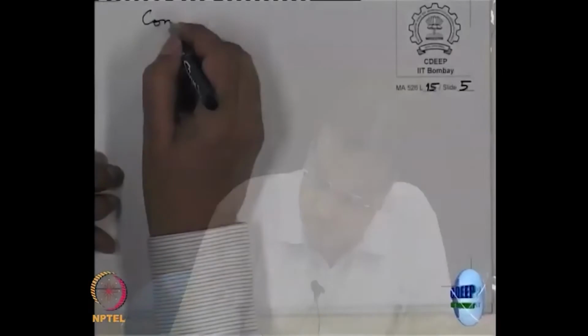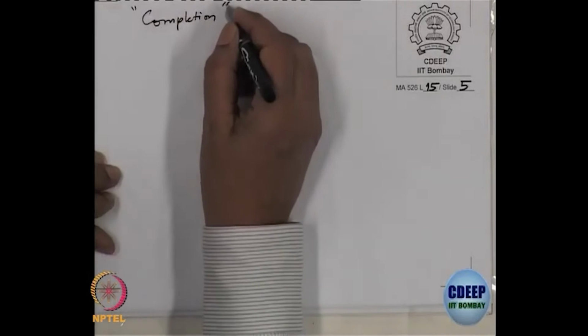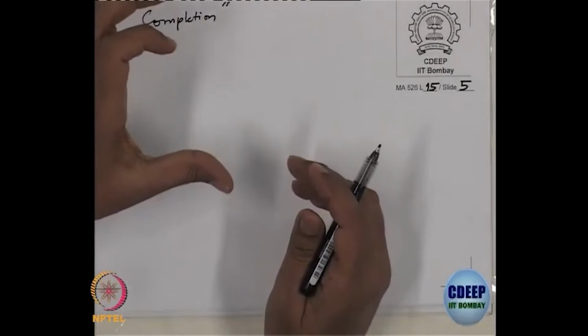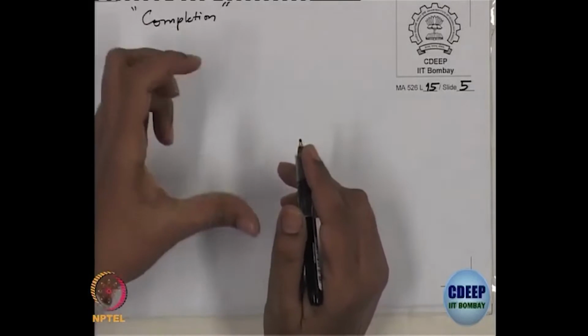So, for that we will study the concept of completion, but I will not come to this now. This completion is like a more powerful magnifying glass, which will see locally in a neighborhood even better, and it also gives you a better connection with analysis.